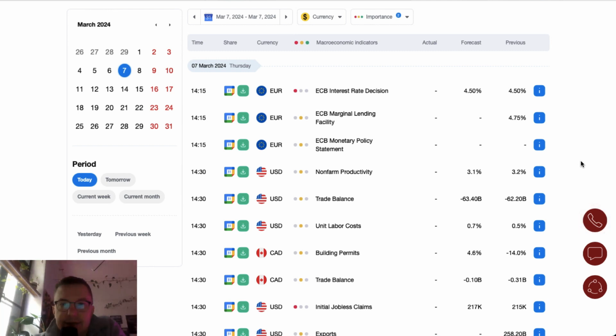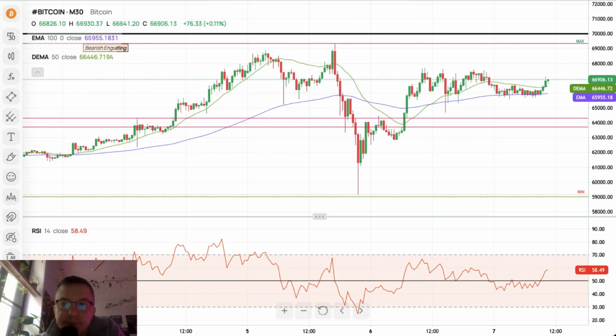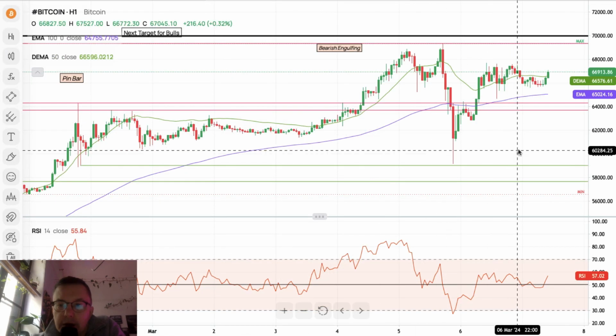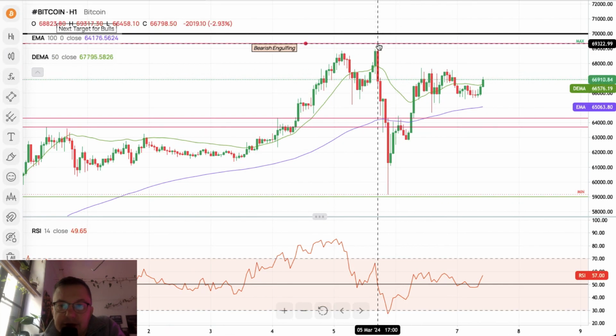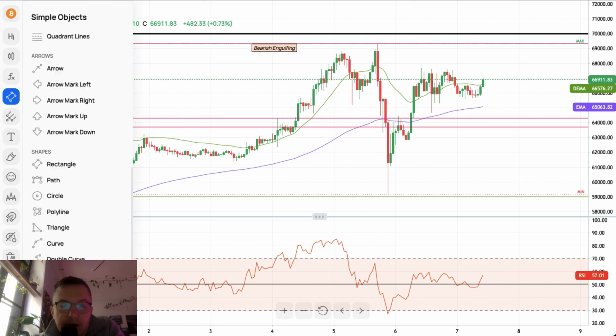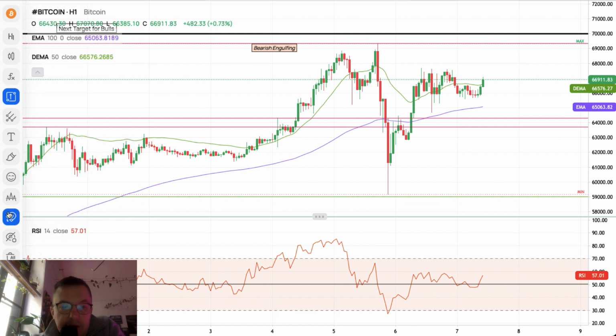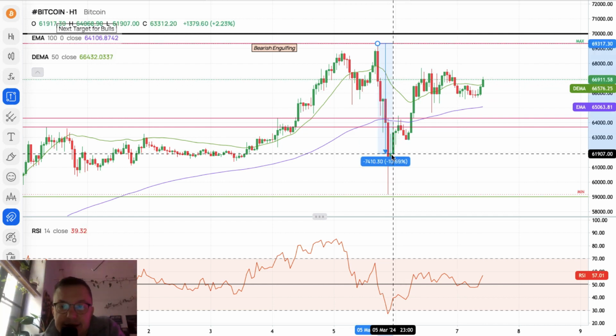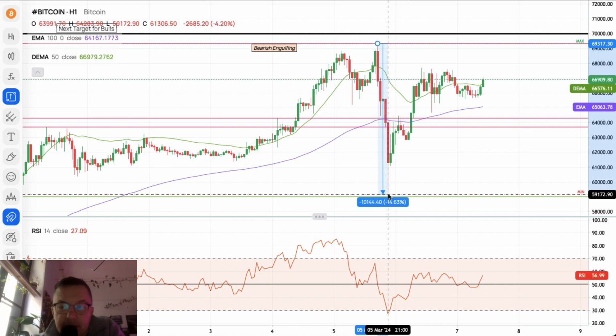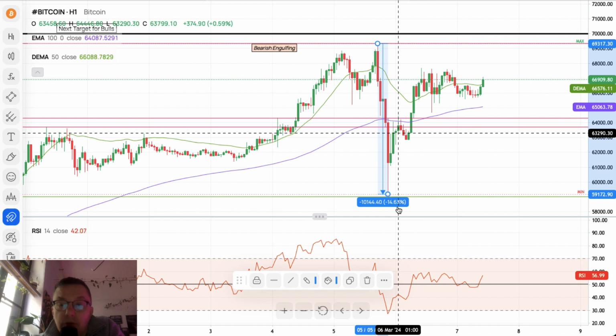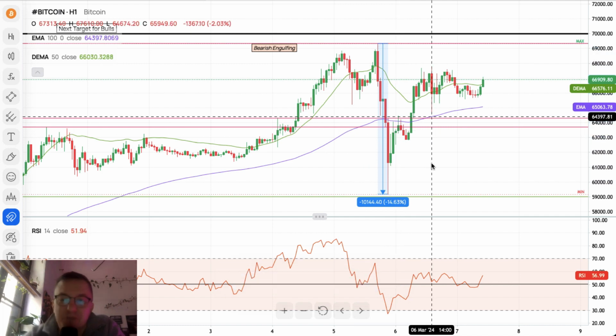Right now, let's switch to the technical part, and let's start with the hottest market these days, which is the Bitcoin market. This is the 30-minute chart of Bitcoin. Let's switch to the 1 hour chart, because intraday the 1 hour chart looks very nice. This is the correction. The correction was actually something around 10%. You can see it straight from 69,317 to 59,172. That's minus 14%. Sorry, that's a little bit more than I thought.